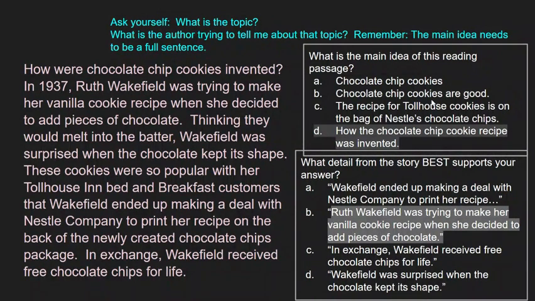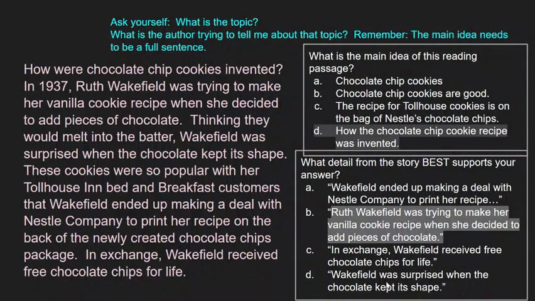What you should have done to answer this was to think about your answer, which was how the chocolate chip cookie recipe was invented, and then look at the details that match. The first detail said Wakefield ended up making a deal with Nestle Company to print her recipe. That doesn't talk about how the recipe was invented. C says, in exchange, Wakefield received free chocolate chips for life. That does not talk about how the recipe was invented.